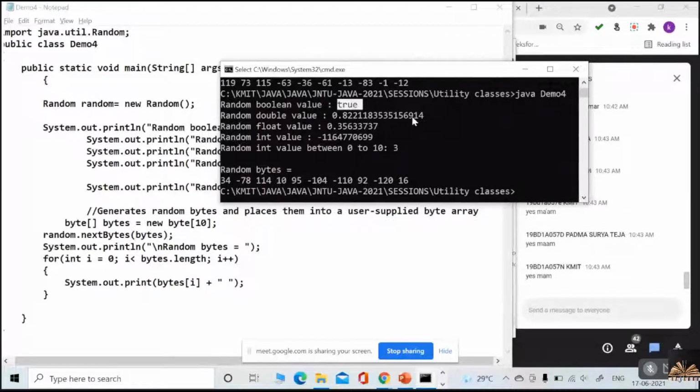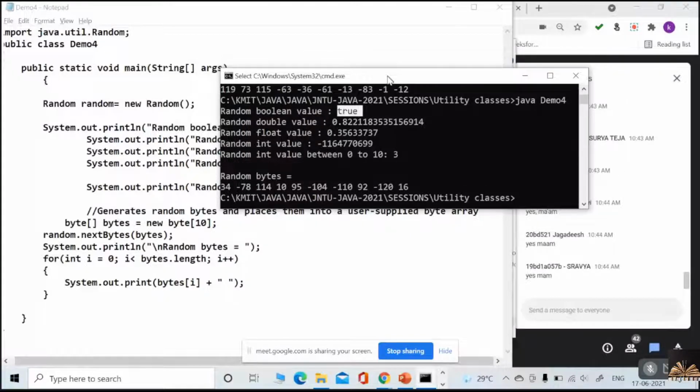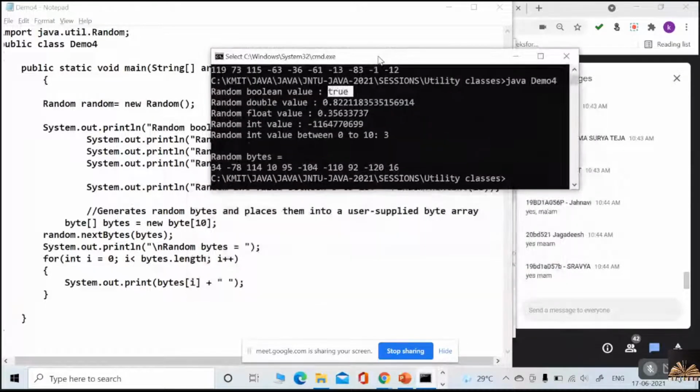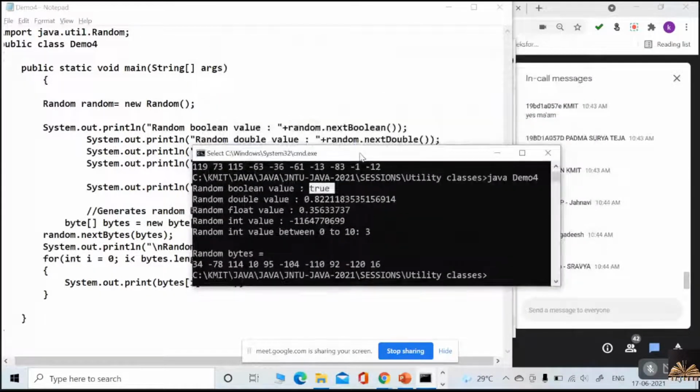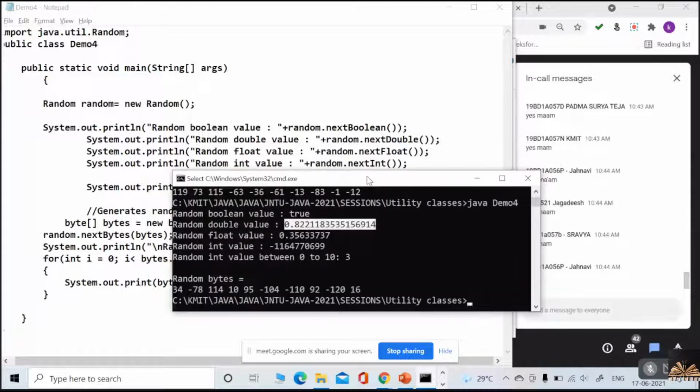So the double value is from 0.0 to 1.0, with this much precision. And the next float is from 0.0 to 1.0, but the precision is different. The precision is higher for the double. And with next int you can even get a negative value within the range of the integer.